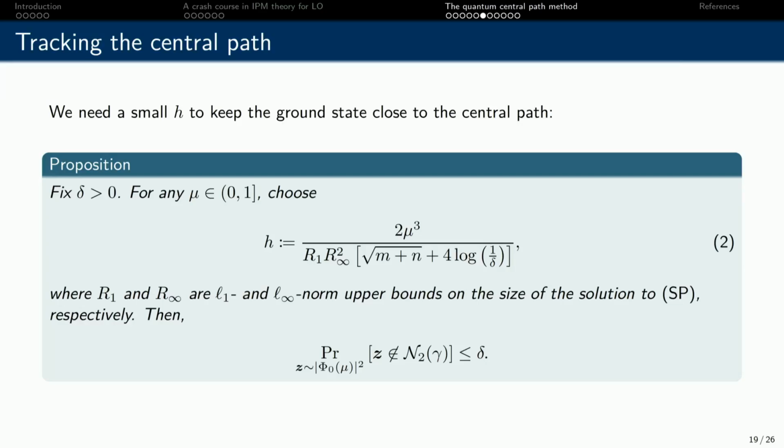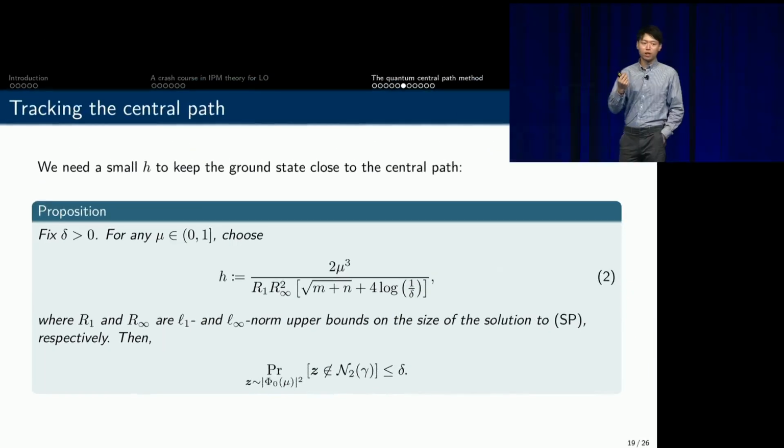And to precisely track down the central path, we need a more controlled choice of this parameter h, because this controls basically the tail or the variance of this Gaussian distribution.